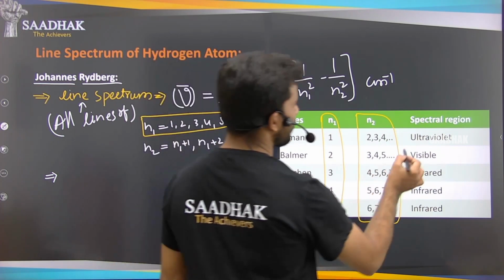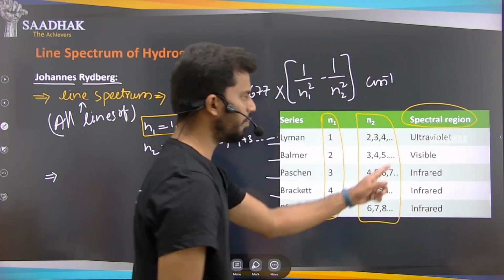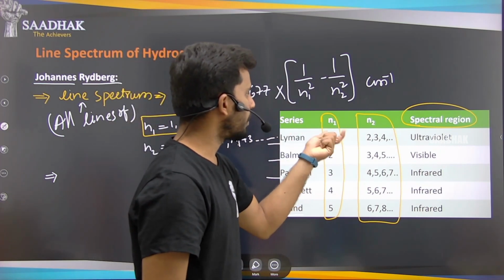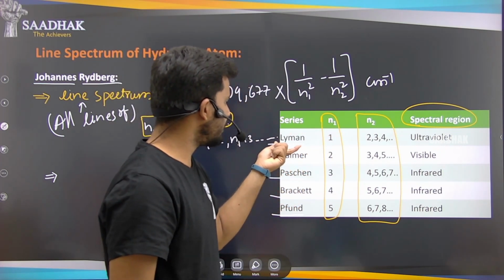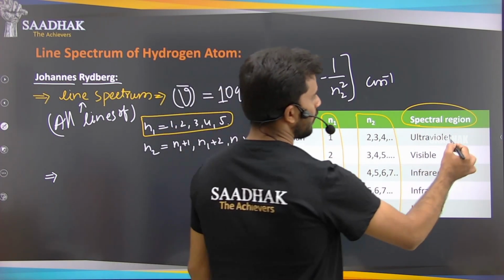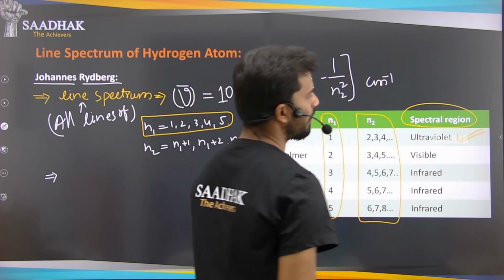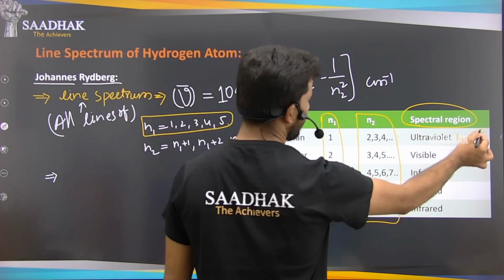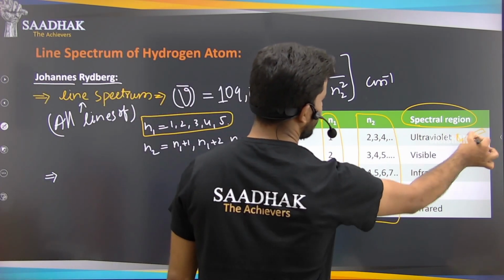The spectral regions are important for the questions that you will be getting. For the Lyman series, all the n1 and n2 numbers follow in the ultraviolet region of the electromagnetic radiation spectrum that we have seen.